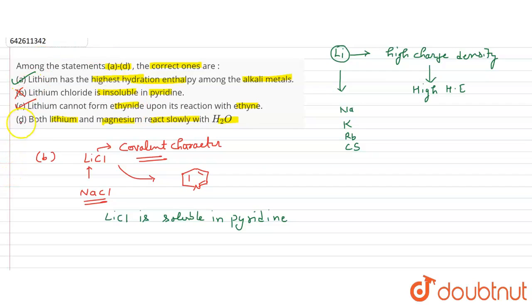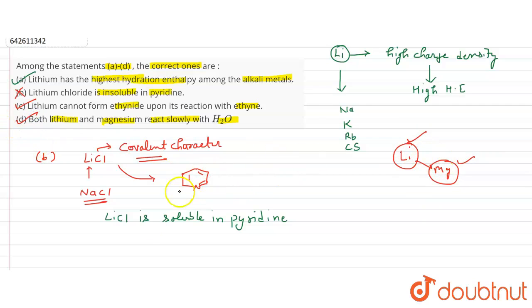And if we talk about statement D, both lithium and magnesium react slowly with water. It is a correct statement, because the density of lithium is half that of water. And lithium and magnesium have a diagonal relationship, so the chemical properties of lithium match the chemical properties of magnesium. So if lithium reacts slowly with water, magnesium also reacts slowly with water. So this statement is also correct.